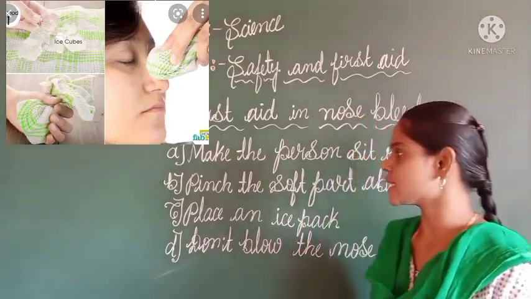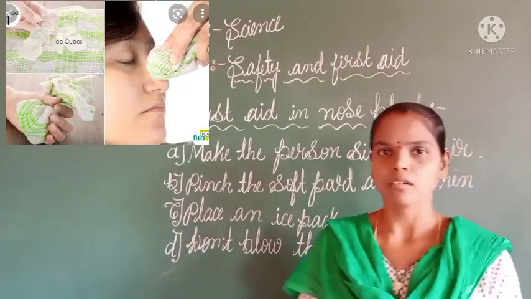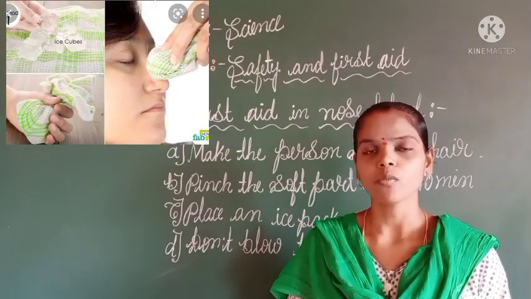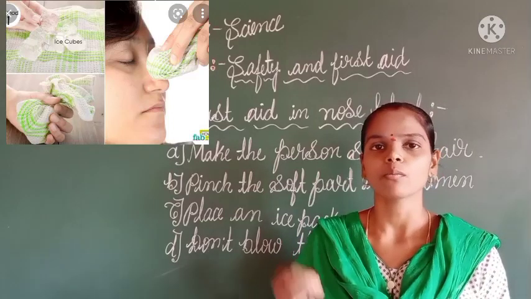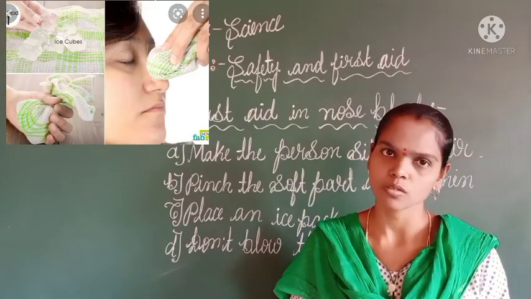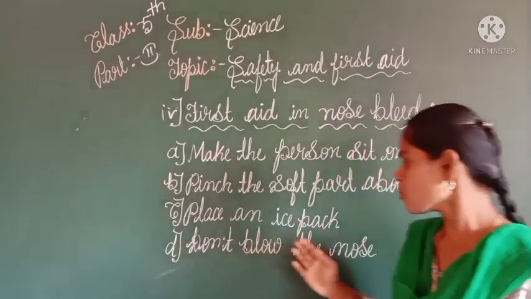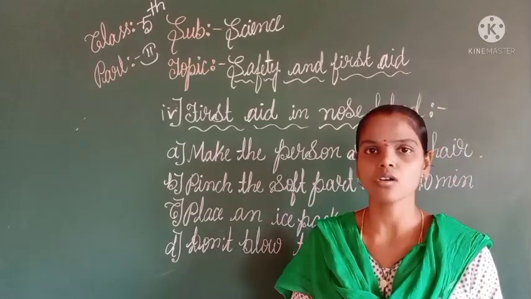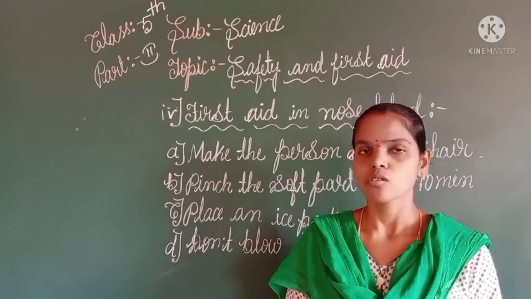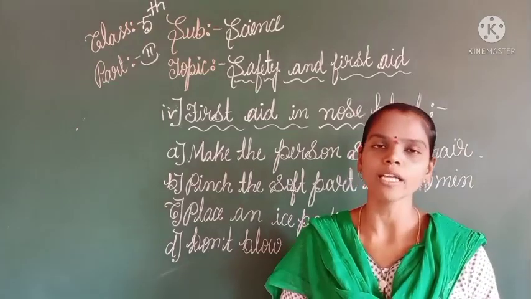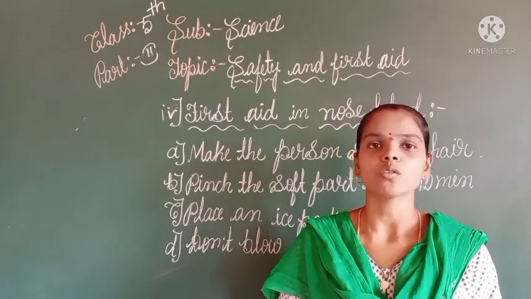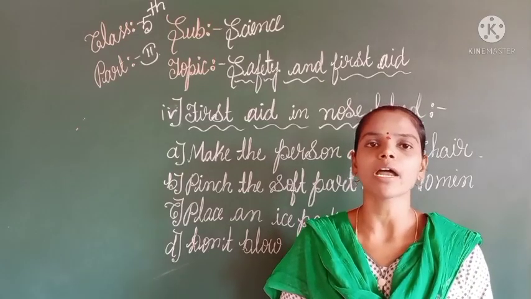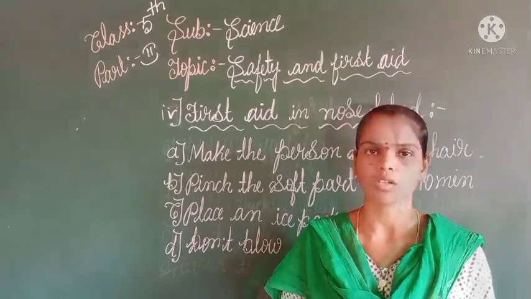The third step is to place an ice pack. If the person is bleeding heavily, immediately keep an ice pack on their nose. The next step is don't blow the nose. Sit them properly. So these are the steps we have to follow while giving first aid to a person with nose bleeding. Dear students, after that, we have to immediately take the person to the doctor.